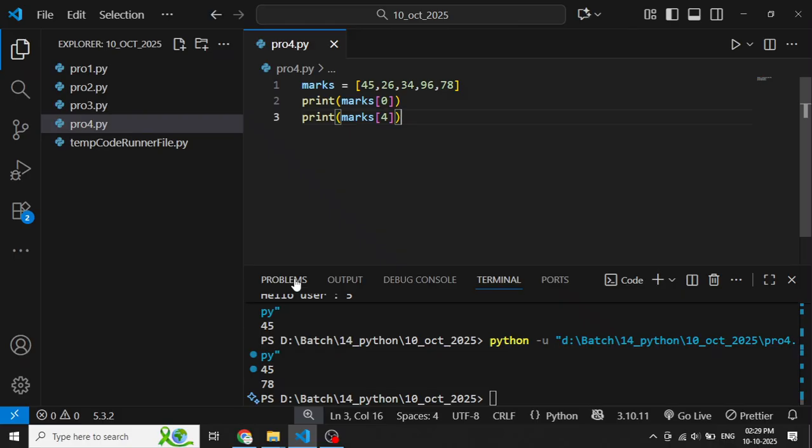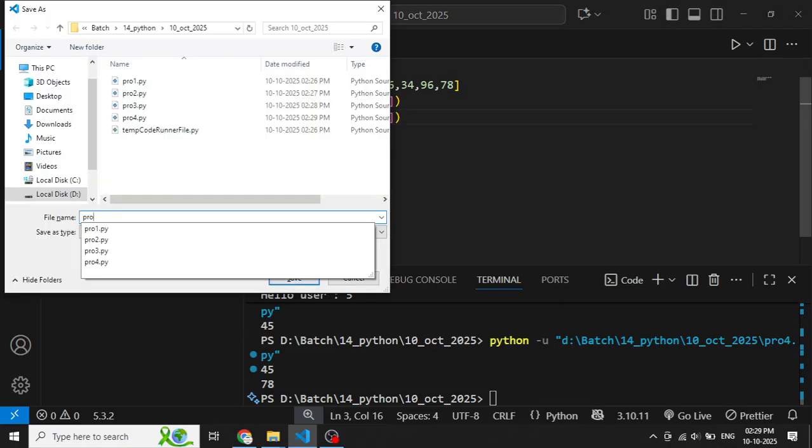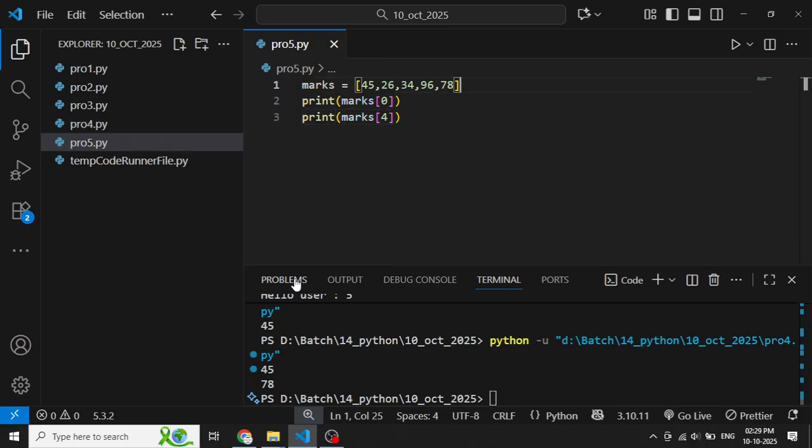But what happens if, Control Shift S, program number 5, someone comes and adds another value like this, 100? Now what is the last value? 100. So we have to pass 5, but I don't want to change this value every time. How can we achieve this?